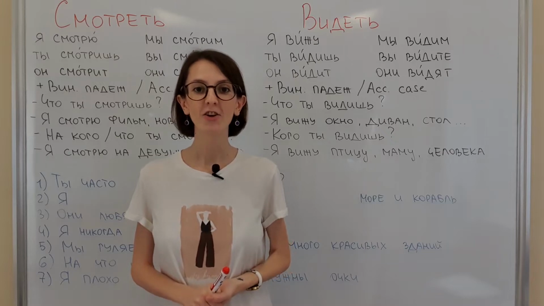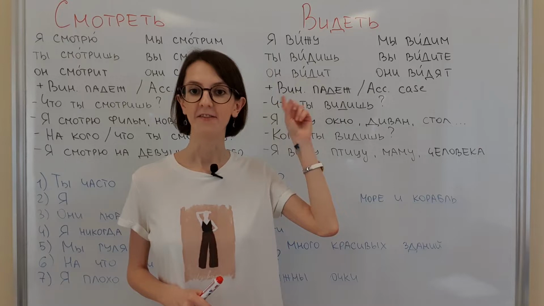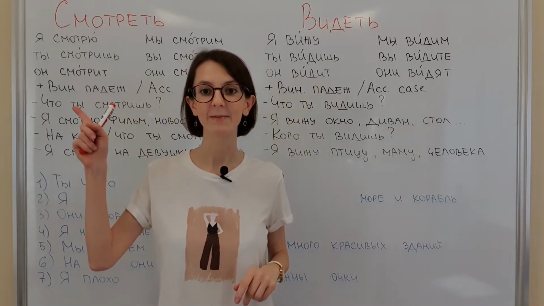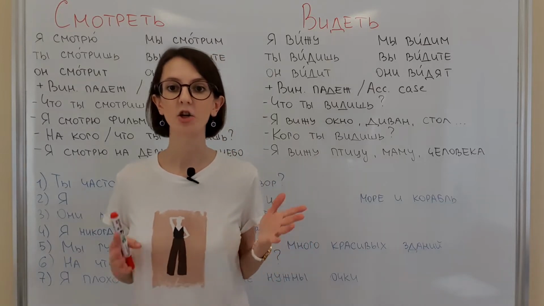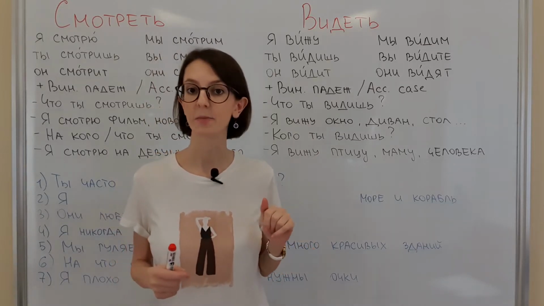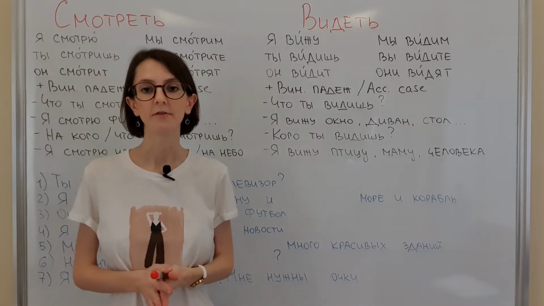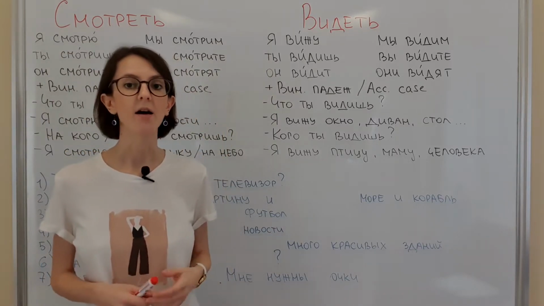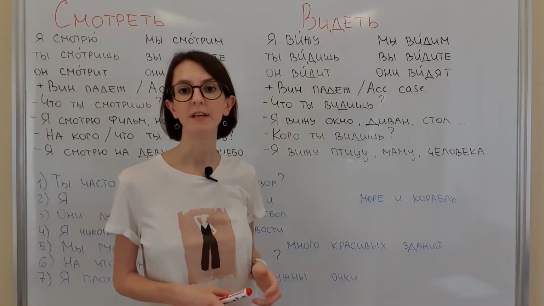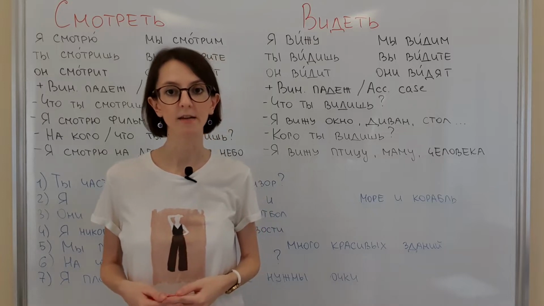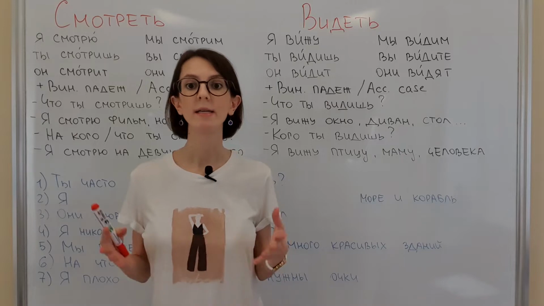Today we are going to learn the difference between two very used verbs – видеть и смотреть. Let's start with the verb видеть. Firstly, let's conjugate it. It is an exception. Я вижу, ты видишь, он, она видит, мы видим, вы видите, они видят. The verb видеть we will translate as to see.